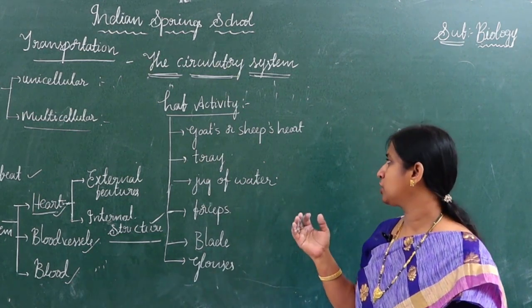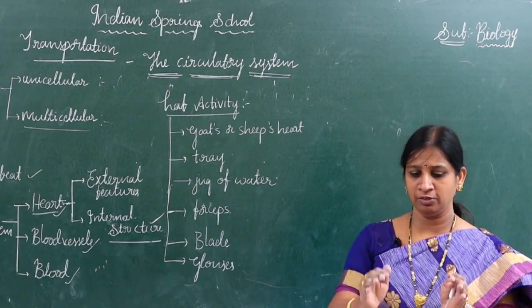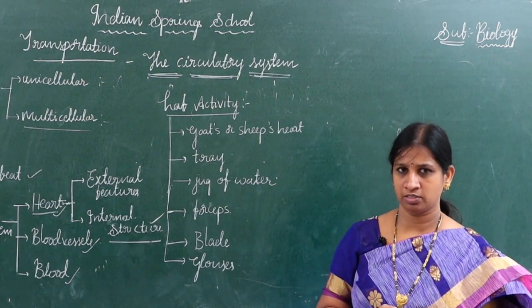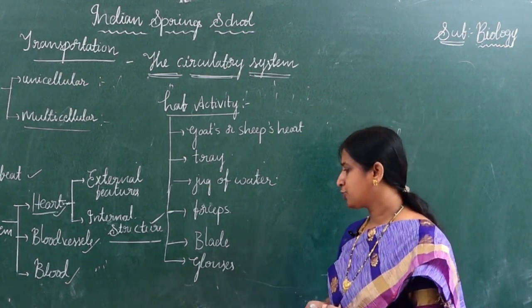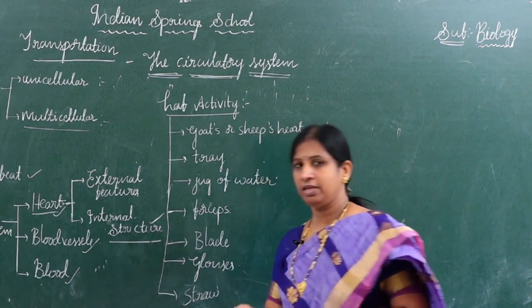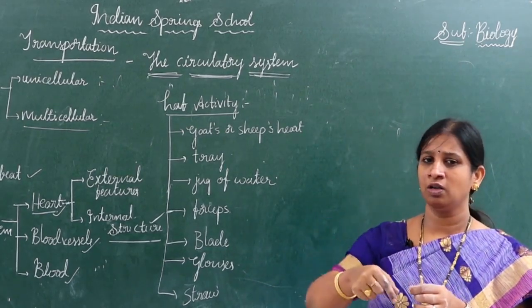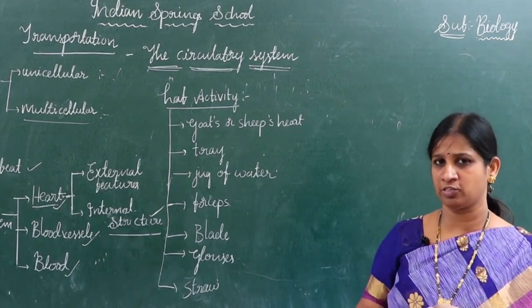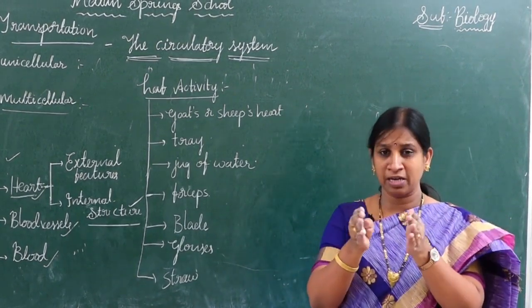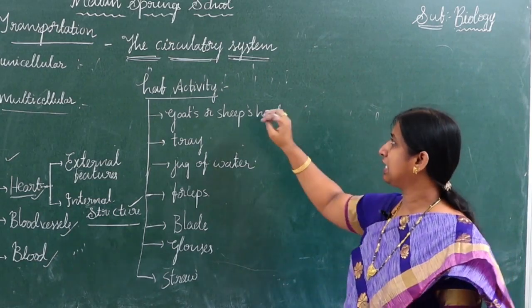When we collect the goat or sheep's heart, blood will be drained out. It should be cleaned thoroughly, then kept in a tray, and we add a jug of water to it. We also require straws. Wherever you can find fine holes, just keep the straws inside the hole. That is the indication of our blood vessels. Now, with the help of forceps and blade, when we separate the external part, we can go inside and see what is present inside the heart.